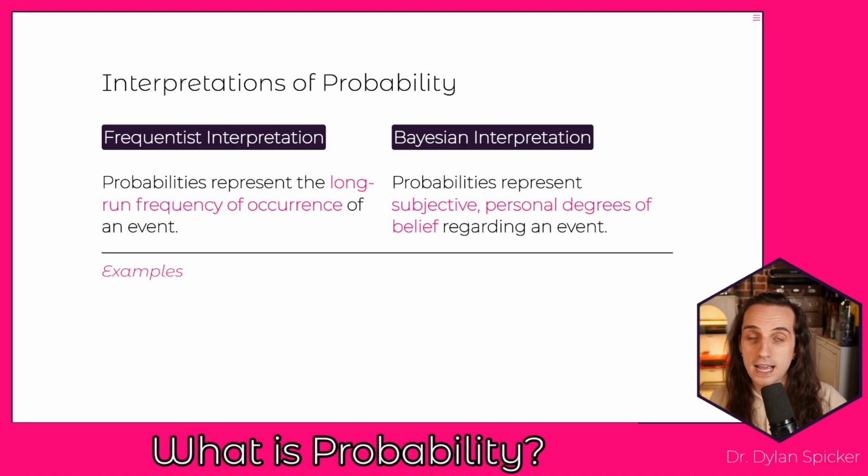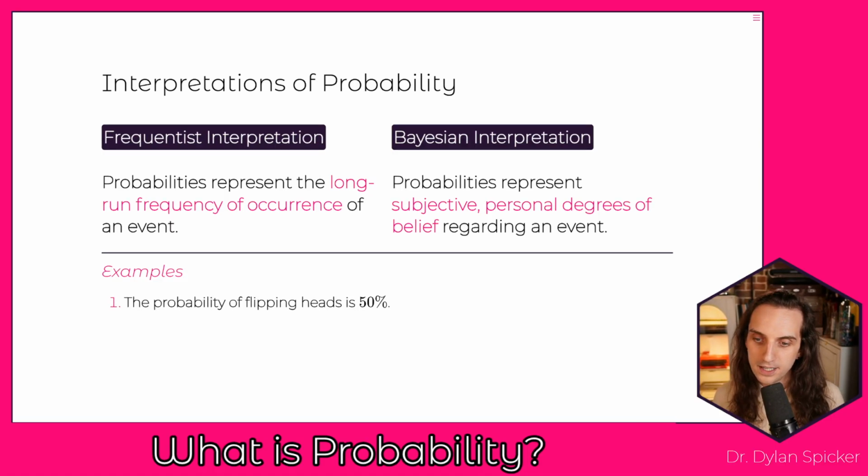Right? Both of them are going to have their use cases. Both of them are going to be incredibly useful foundations for probabilities, but it depends on the context that we're dealing with. And so some examples that are useful for us to think through: how do we interpret probability here? Probability of flipping heads is 50%, right? If we're thinking in the frequentist worldview, then what we're saying is, if you flip coins over and over and over again, then 50% of the time you're going to see a head, and 50% of the time you're going to see a tails, right? The Bayesian interpretation would suggest that this is some subjective belief about the world.